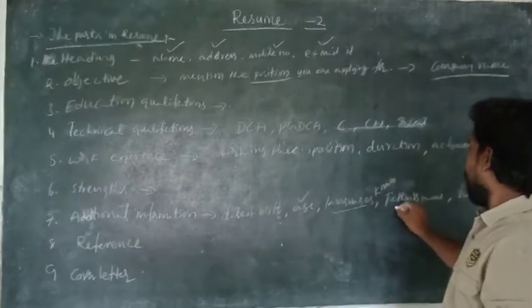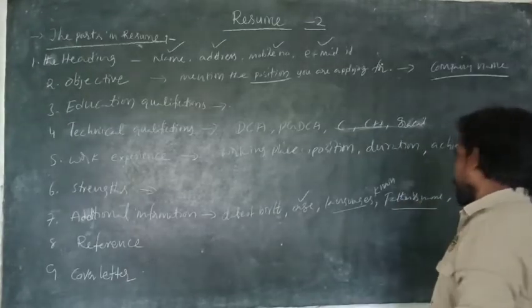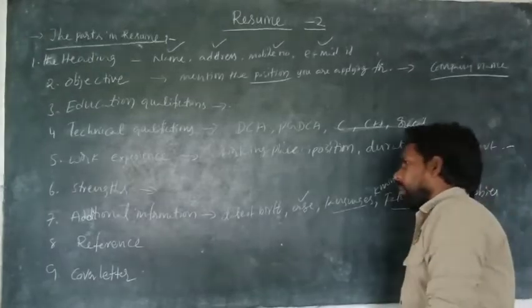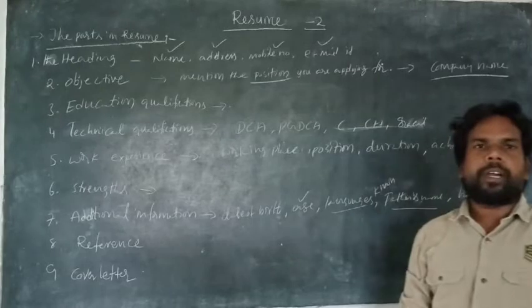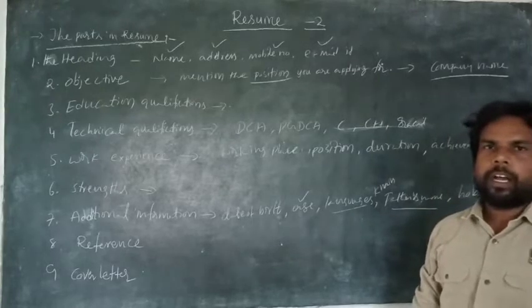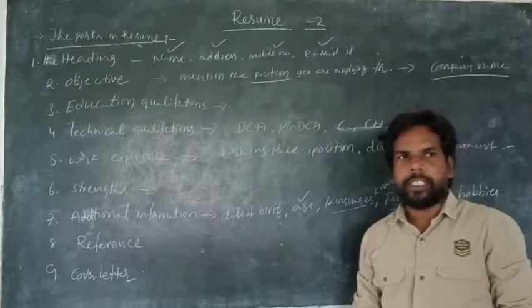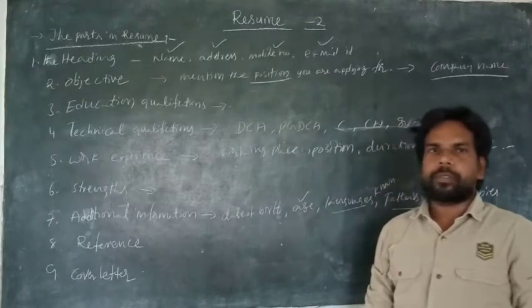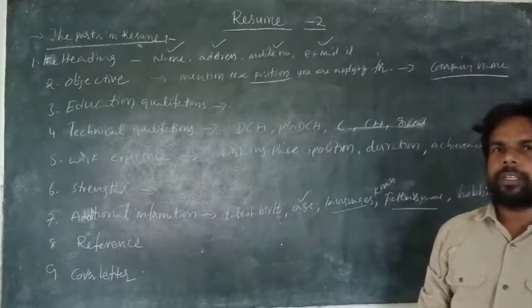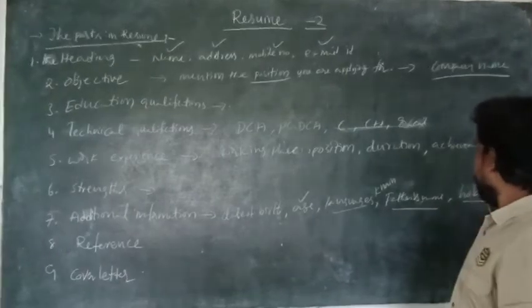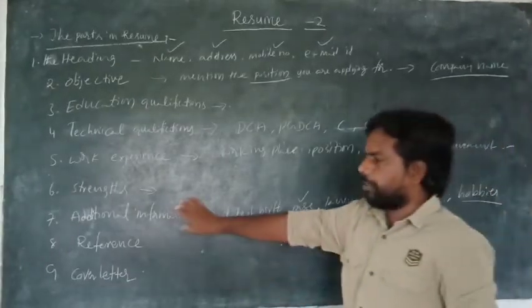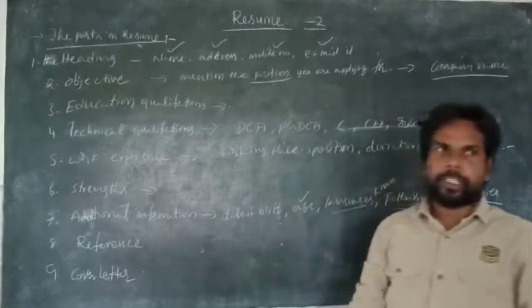And father's name, and next one, hobbies also. Which kind of hobbies you have, you have to mention here. So based on these hobbies also, your interviewer may ask questions. Write down. These are the subheadings in additional information in a resume.